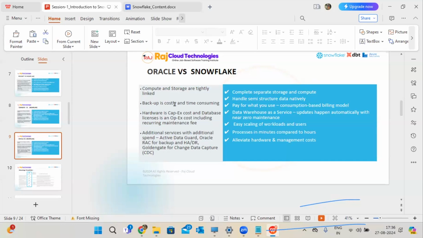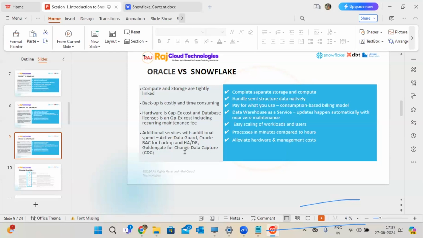It will take a lot of time to do this process. But to handle this same process with the time travel concept, Snowflake can easily handle it. You don't have to worry about the cost and the time consumption. Like this, easy workloads and easy maintenance of users, all these are possible in Snowflake compared to Oracle.